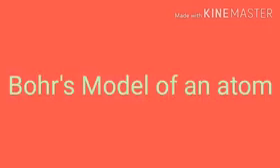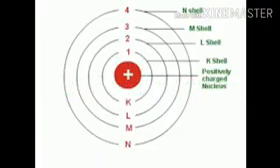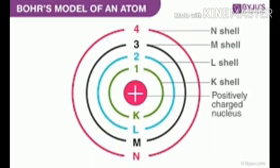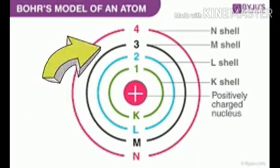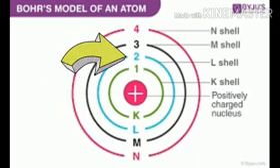Next topic, Bohr's model of an atom. In the picture, the nucleus is present in the center of the atom. Electrons revolve around the nucleus in a definite path. That path is called an orbit or shell or energy level. The orbits or shells are represented by the letters K shell, L shell, M shell and N shell, or by the numbers 1, 2, 3 and 4.